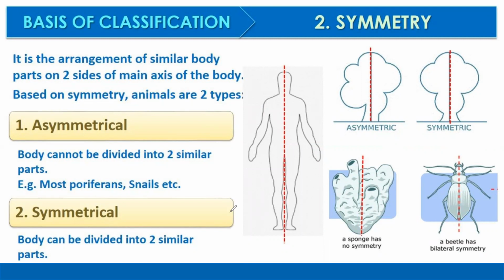The second classification characteristic is symmetry. Symmetry is the arrangement of similar body parts on 2 sides of the main axis of the body. Based on symmetry, animals are of 2 types, asymmetrical and symmetrical. An asymmetrical body cannot be divided into 2 similar parts, like Porifera and snails, whereas a symmetrical body can be divided into 2 similar parts.